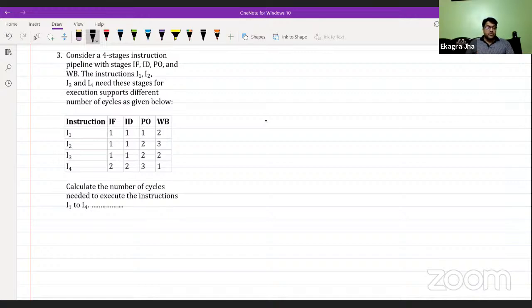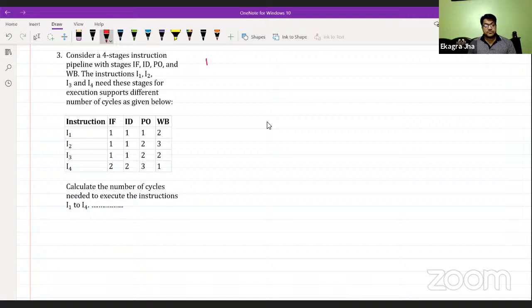Okay, we again have a pipelining question, but now this is about the number of cycles required to execute a number of instructions. So let me explain this question to you first. Consider a 4-stage instruction pipeline with stages IF, ID, PO, and WB. We right now in the pipeline have four stages.